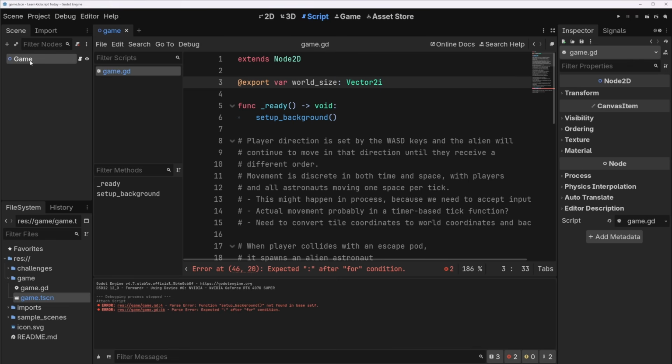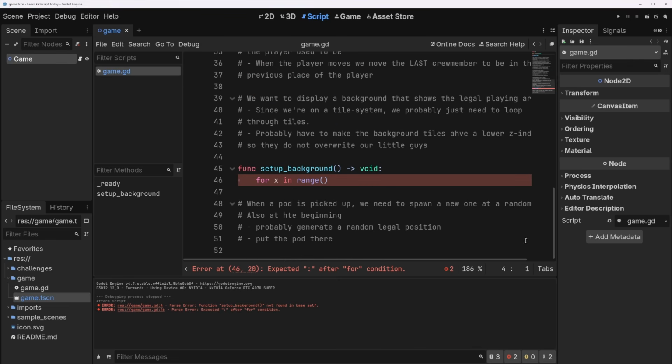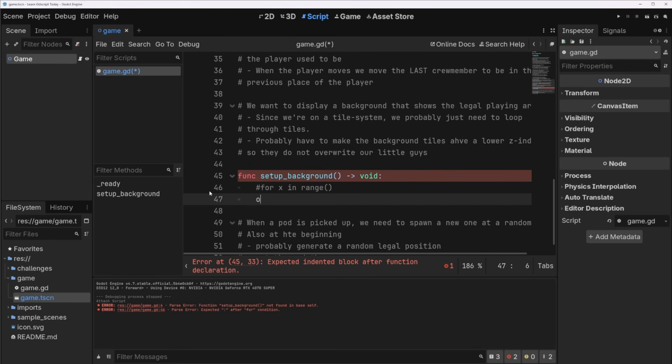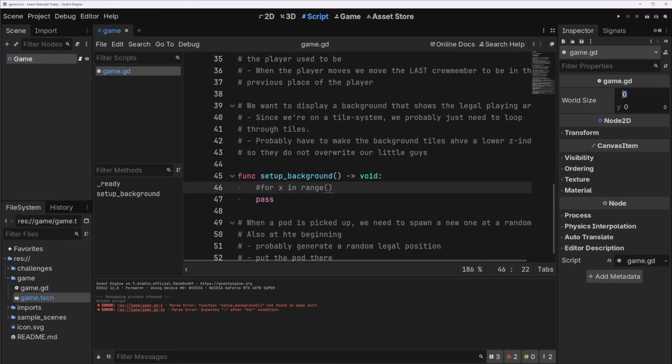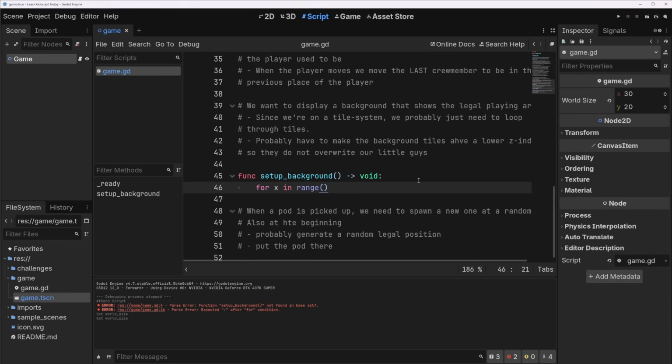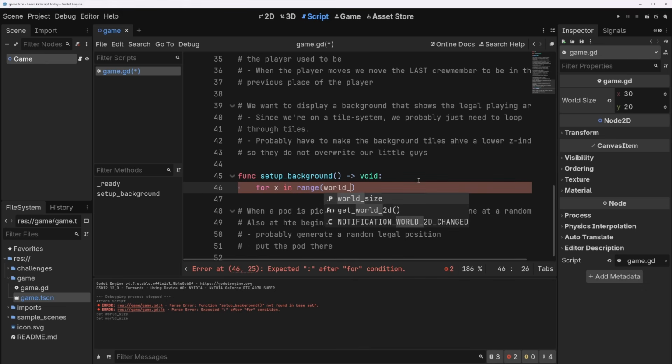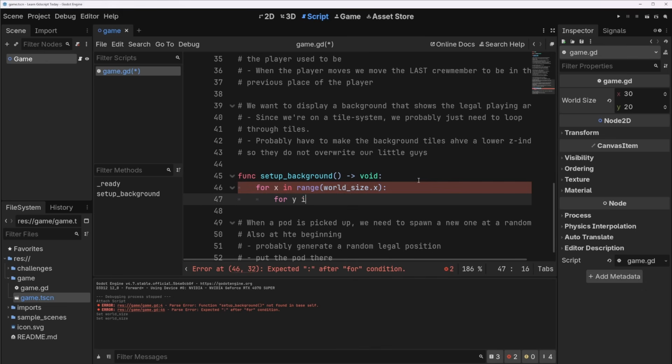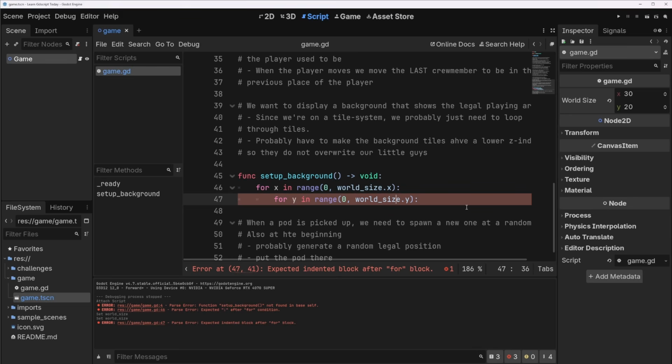Okay, cool. So now if we click on game here, we need to make sure this compiles. I'm going to pass this. Okay, we'll have a world size here. I'm just going to make it 30 by 20 for now. We'll see how that looks. So for X in range, world size.x, and then for Y in range, world size.y. I think it will default to 0 too, but I'm going to make this explicit, 0 to that. So we should go up to 30 and then up to 20.